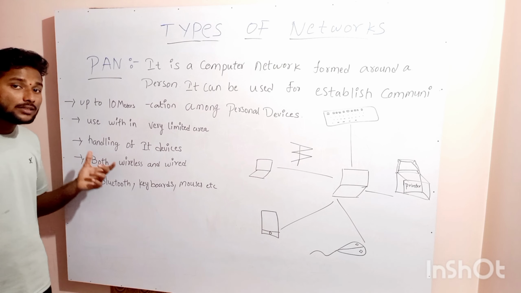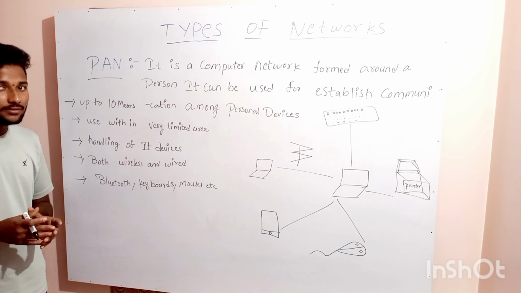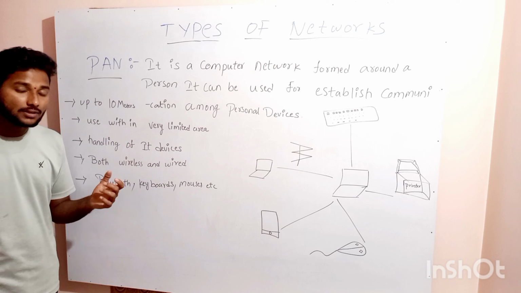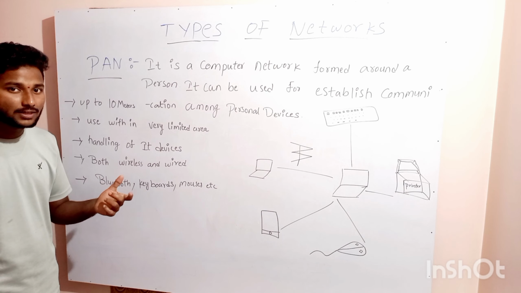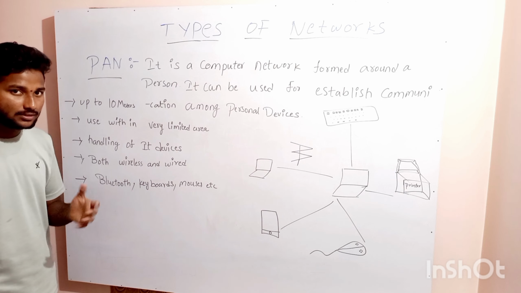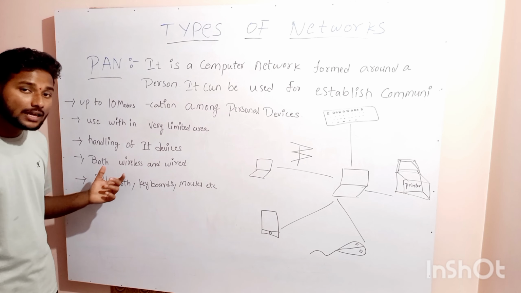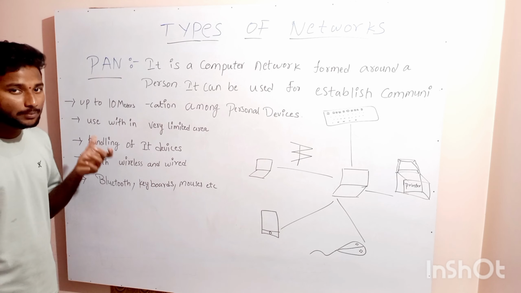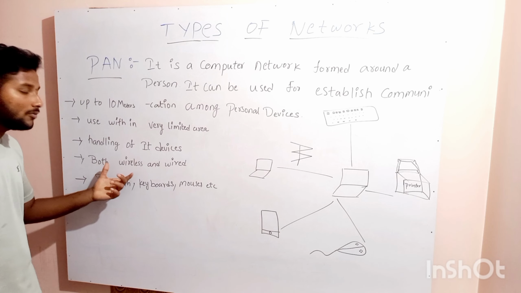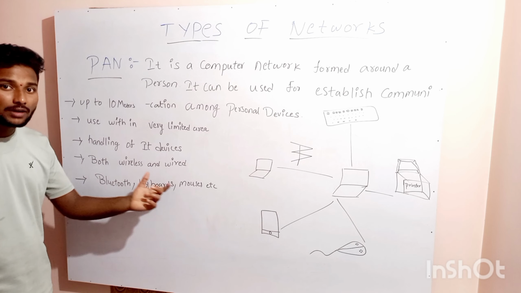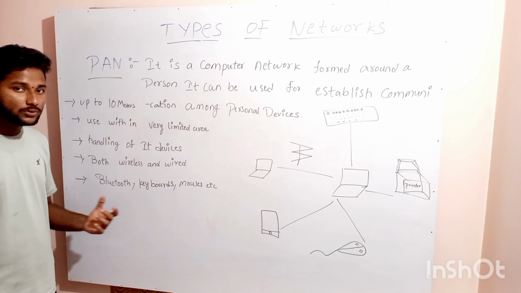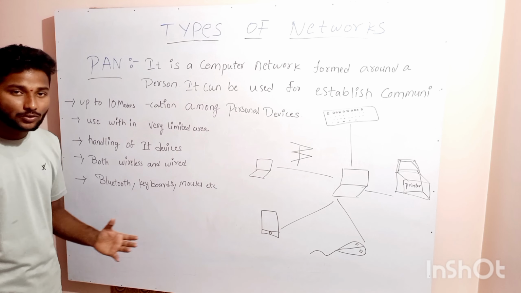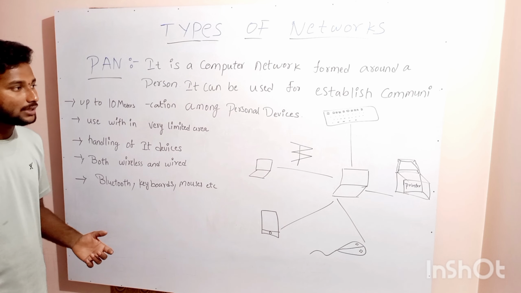It is used in handling IT devices, internetworking devices, like remotes and sensor devices which are within range. Both wireless and wired PANs are available, which means wireless personal area network and wired personal area network. Examples are Bluetooth, wireless keyboards, wireless mice and wired mice.